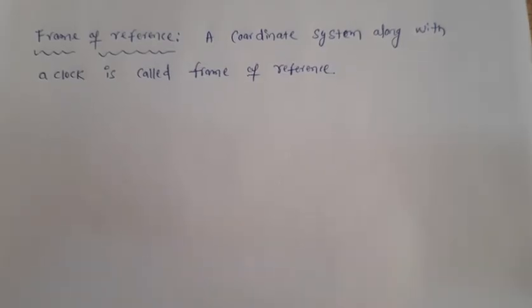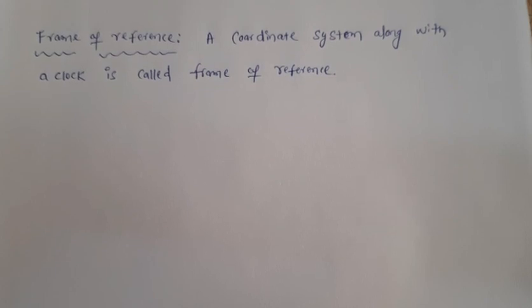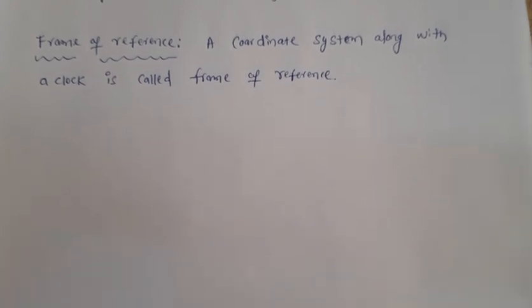Frame of reference. A coordinate system along with a clock is called frame of reference. To specify position, we need a reference point and axis. So to make this axis, we take rectangular coordinate system. So this coordinate system along with a clock is called frame of reference.